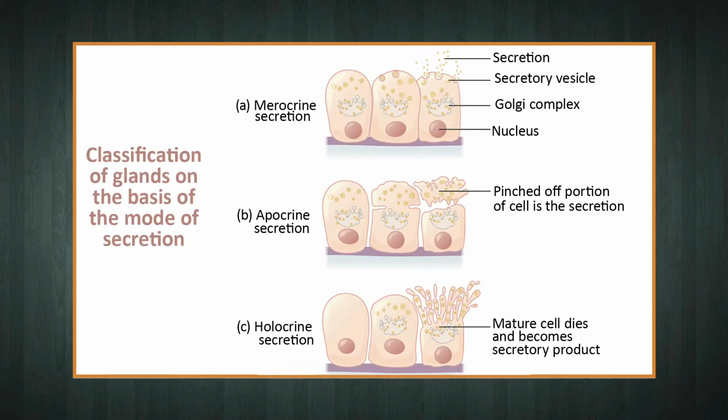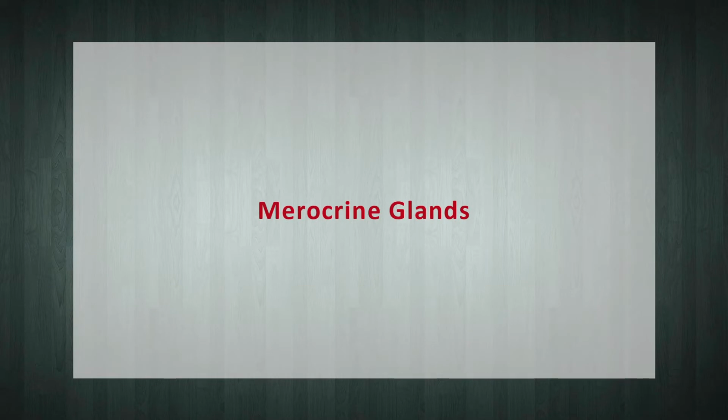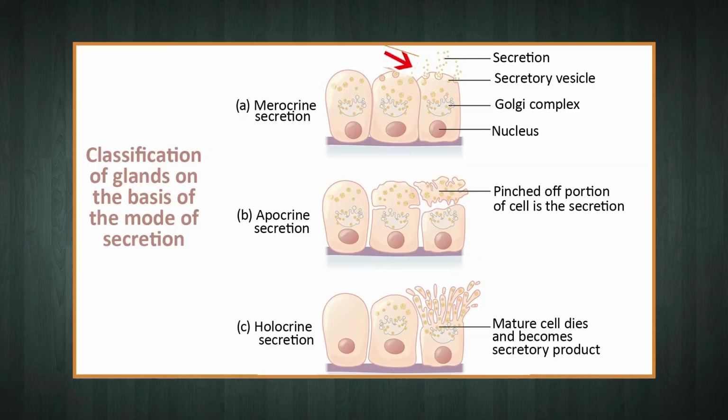Dear students, on the basis of mode of secretion as represented in the given figure, the glands are classified as merocrine glands. Next, apocrine glands. Another is the holocrine glands. Merocrine glands release their secretions through the cell membrane while the cell contents remain intact. Examples are the goblet cells.